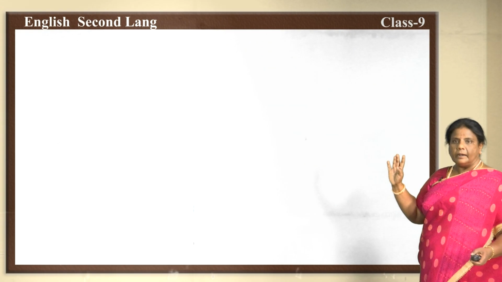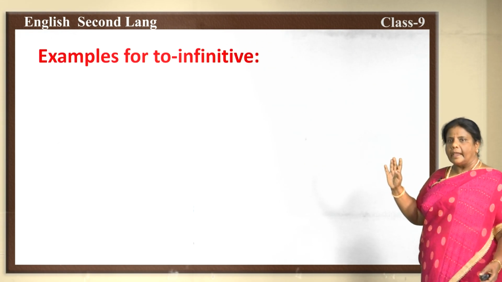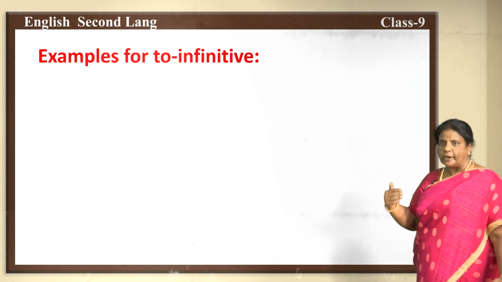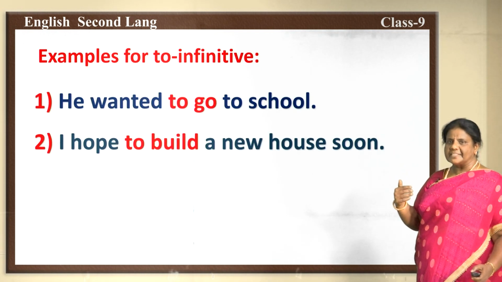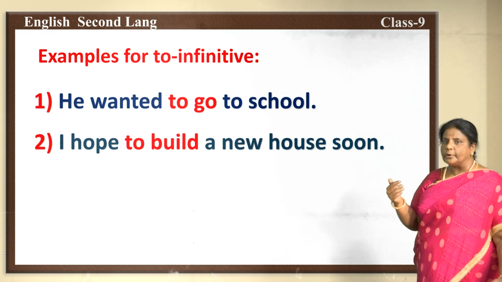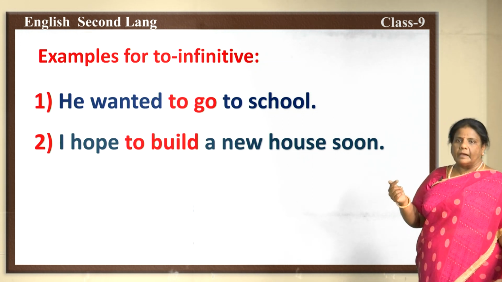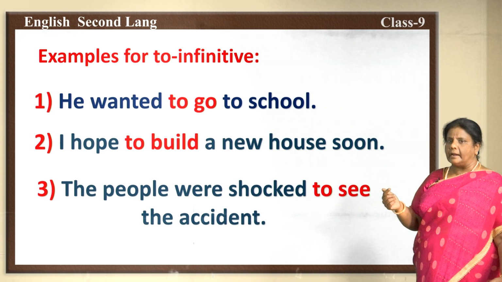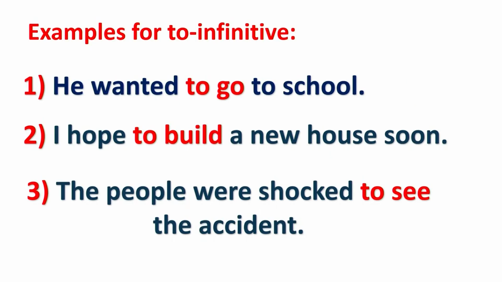Okay. Now, let's move on to the next. You have a few examples for to infinitive. The first one is, he wanted to go to school. Second one, I hope to build a new house soon. The third example is, the people were shocked to see the accident. Did you notice, children, in all these sentences, to go, to build, to see, all these are called infinitives.